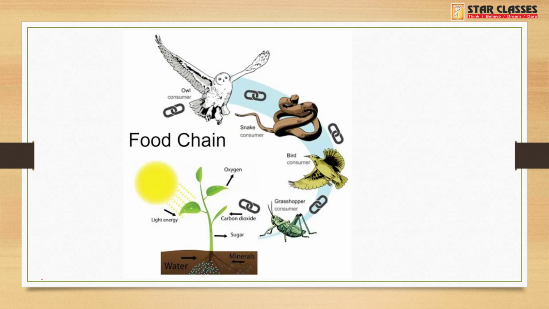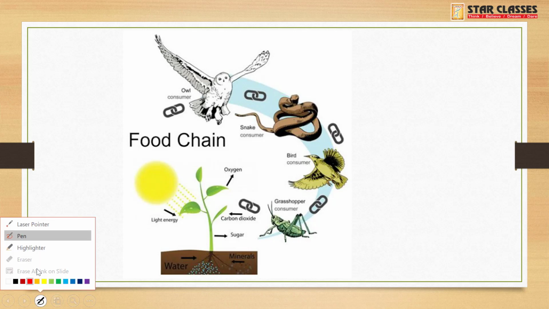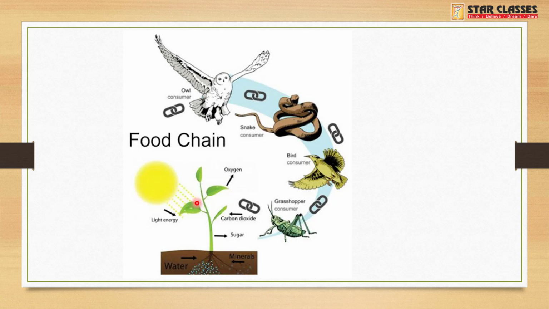Before I begin with this, let me show you this slide which you have already seen in lower standards. As we know, the sun is the only source of energy, and plants are autotrophic in nature. So the sun gives solar energy and plants, being autotrophic, are dependent on themselves for their food.